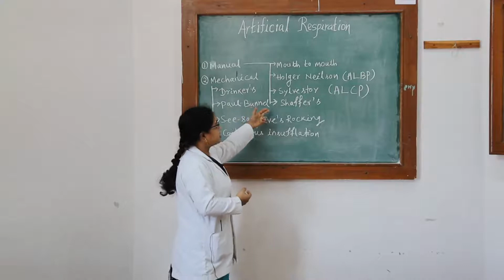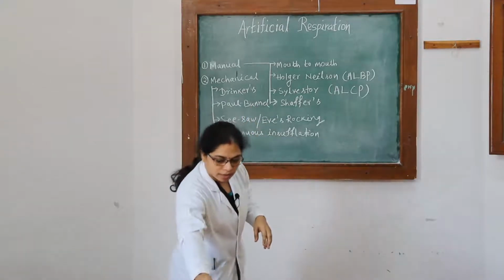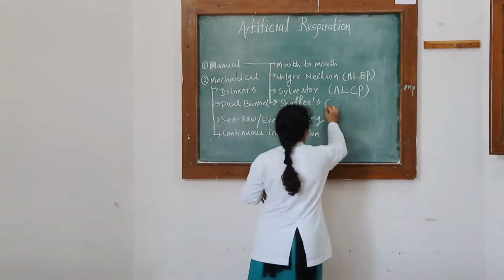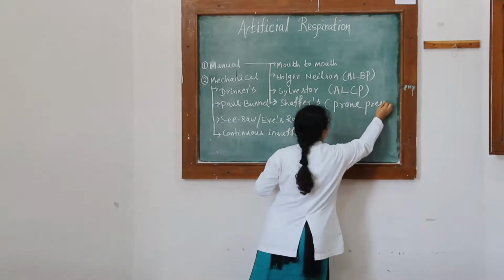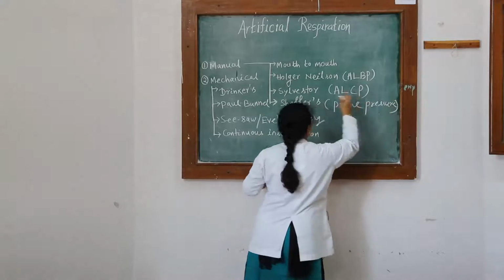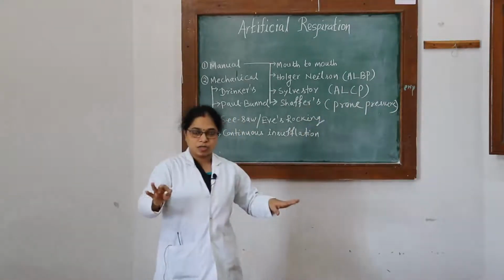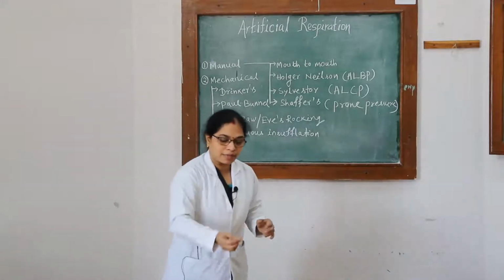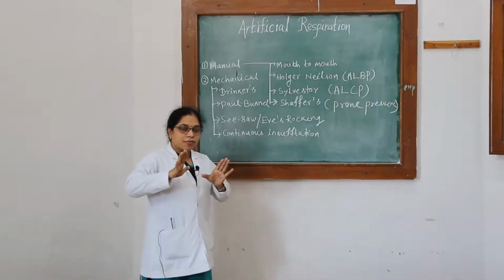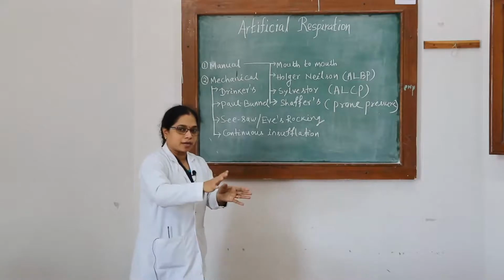Then the fourth one is the Sappho's method, which is only a prone pressure method. It is called prone pressure. The position of the subject is prone position, and you have to kneel down on one side of the subject. Then you have to give the pressure over the back, just below the scapula.